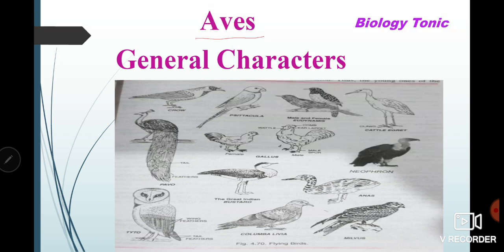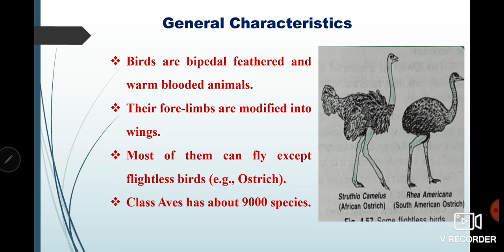So we will be discussing some important characters of birds. Well, birds are bipedal, feathered, and warm-blooded animals. What does bipedal mean? Bipedal means they walk on two legs. They are feathered. Feathered means they have feathers on their body.